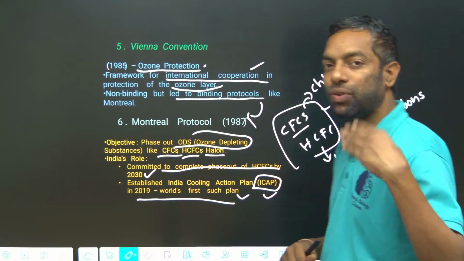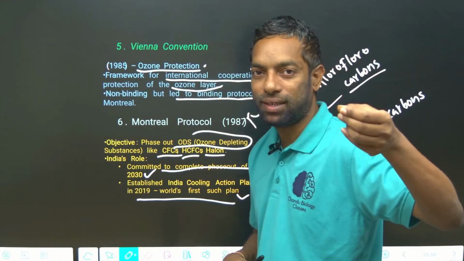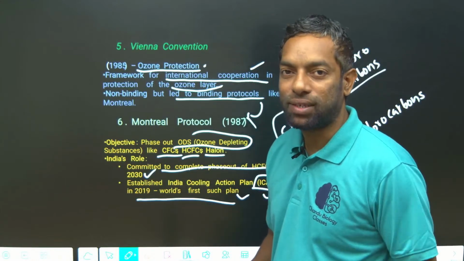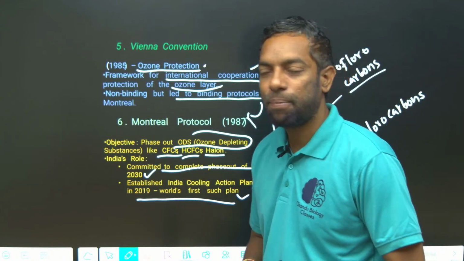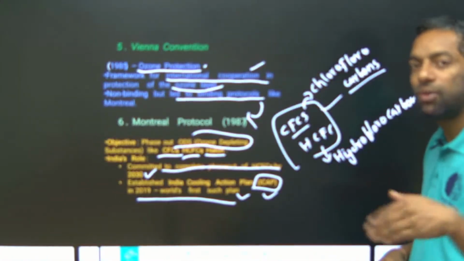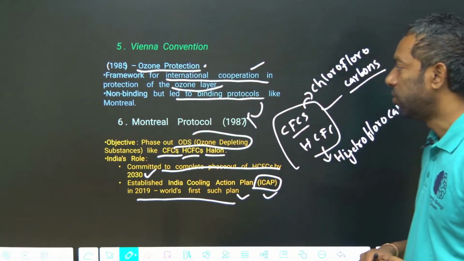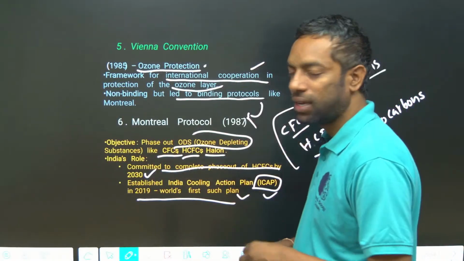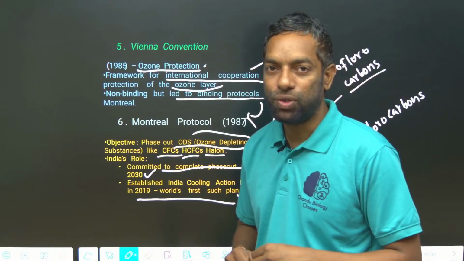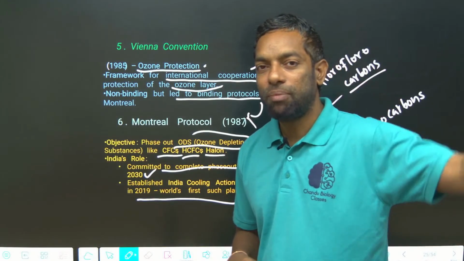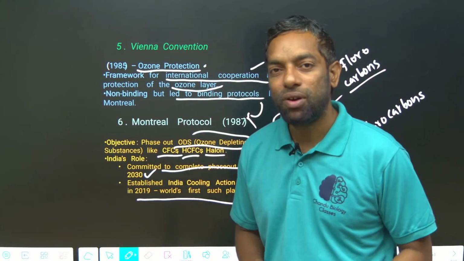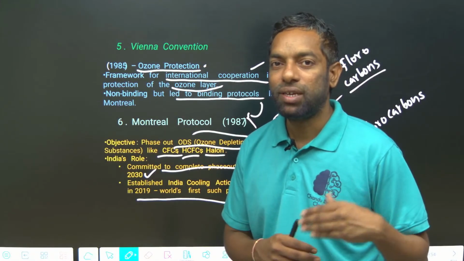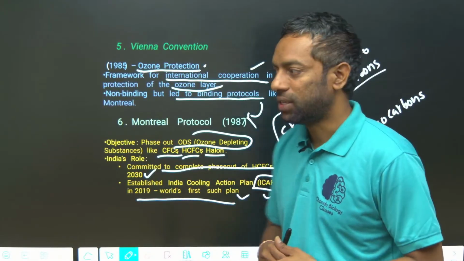UNFCCC is about GHGs, global warming gases. This is about ozone depleting gases, okay. That is global warming, this is ozone. UNFCCC is global warming, the Vienna Convention is ozone. The Kyoto Protocol is global warming, the Montreal Protocol is about ozone. You have to differentiate between the conventions and what their targets are.